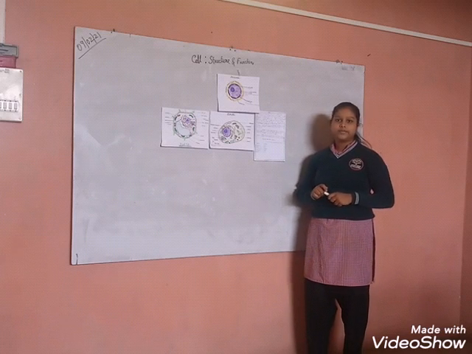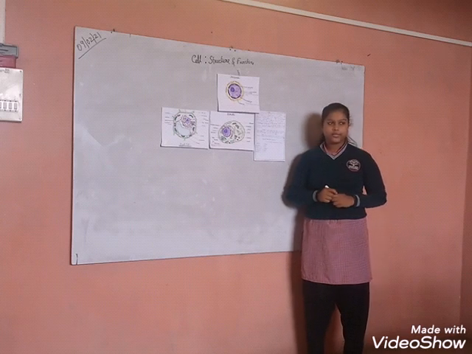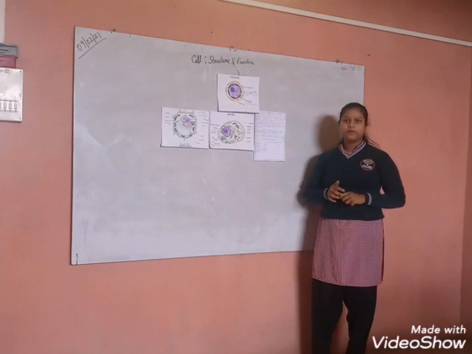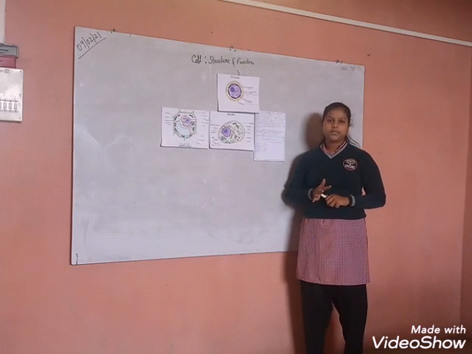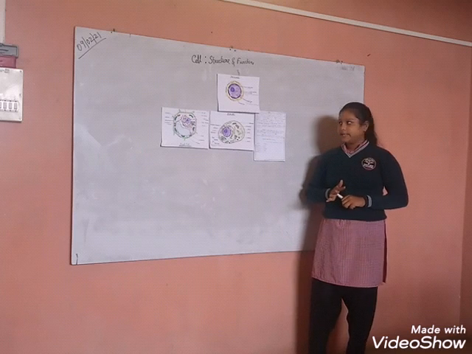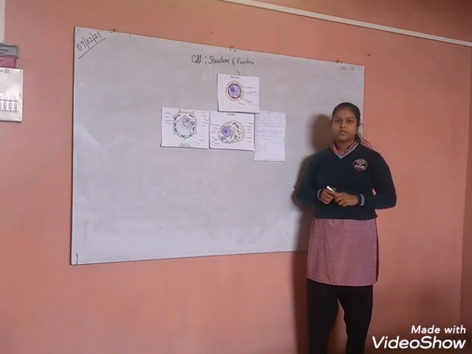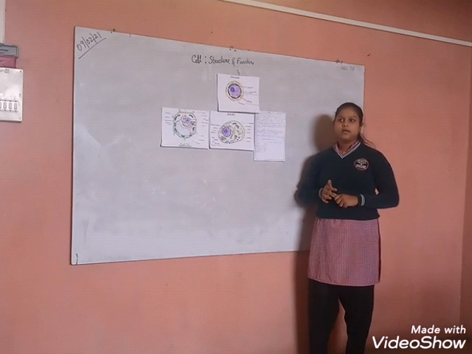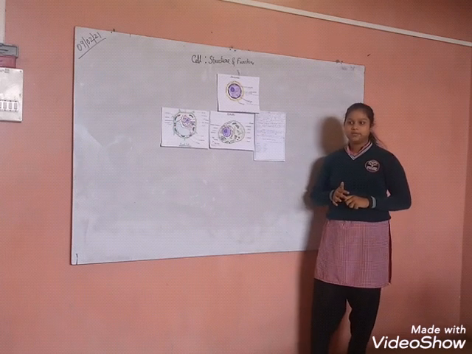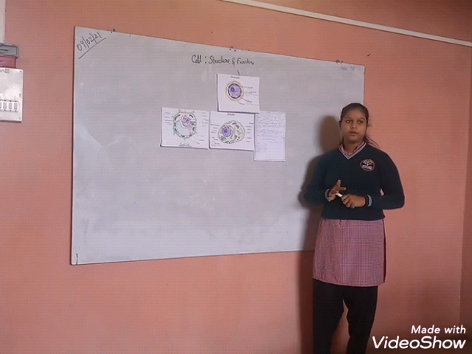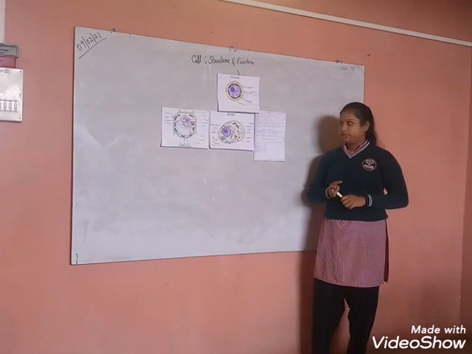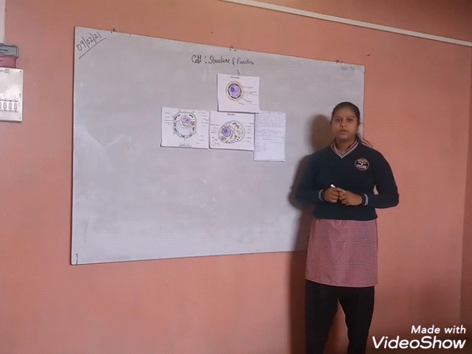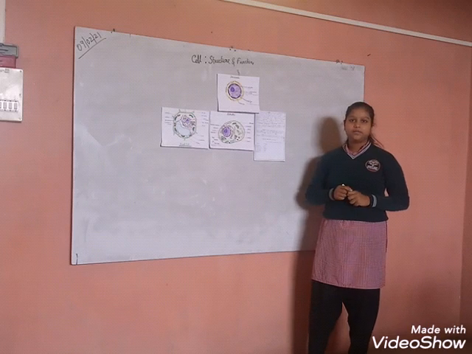There are two types of cell: prokaryotic and eukaryotic cell. A cell which has a well-defined nucleus is called a eukaryotic cell, and a cell which does not have a well-defined nucleus is called a prokaryotic cell. Examples of eukaryotic cells are human beings, plants, etc. And the examples of prokaryotic cells are blue-green algae, bacteria, etc. So in a cell there are three main parts.